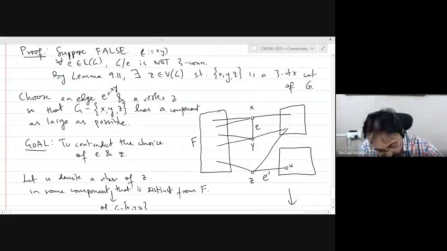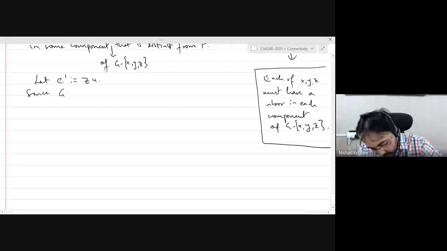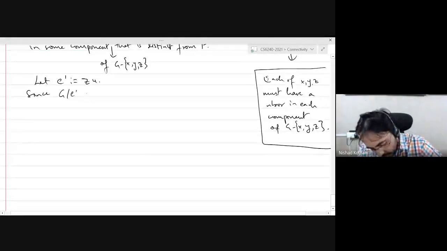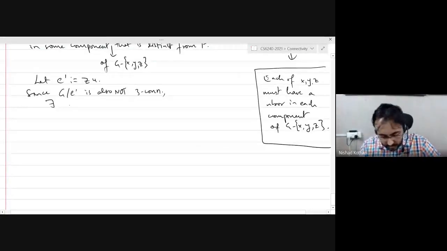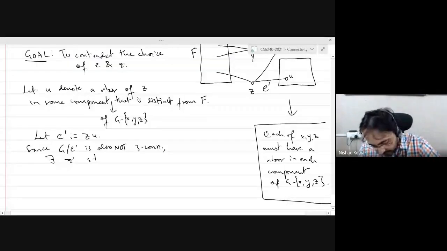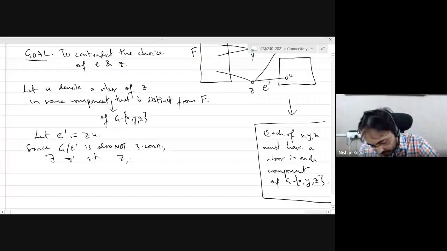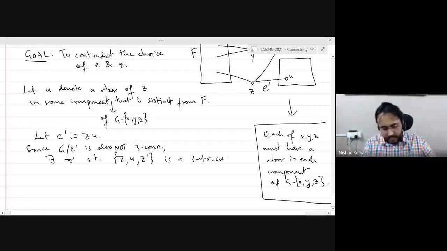So, since G contract E prime is also not three connected, there exists a vertex Z prime such that the two ends of E prime, Z and U, along with the vertex Z prime is a three vertex cut of G. Right?